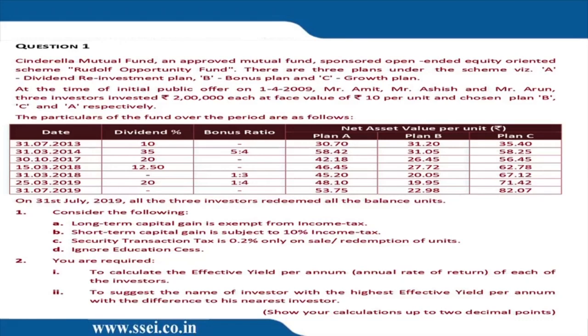Now, logically, the short-term capital gain should be computed based on 53.75. Now, what they have done in the solution is that they have not calculated short-term capital gain using 53.75, but they have used 53.75 minus 0.2%. However, in the footnote, they have recalculated again that you could have used 53.75. I don't understand. If you know that the income tax rules say that the short-term capital gain is to be computed based on the gross price, not the price net of STT, why do they first do it wrong and then write in the note? So you have to take your own call. If you really want to follow ICAI, so don't use 53.75 while computing short-term capital gain, use 53.75 minus 0.2%, then give a note that no, alternate solution is I could have used 53.75.